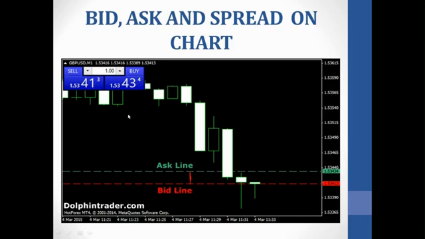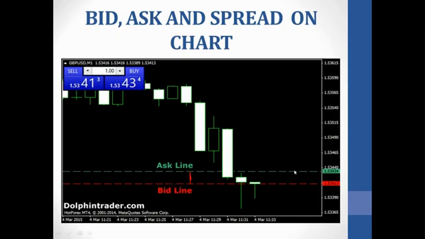Now when you open this, you are seeing the difference. You are seeing the bid price and the ask price. The ask price is at the top here and the bid is at the bottom.